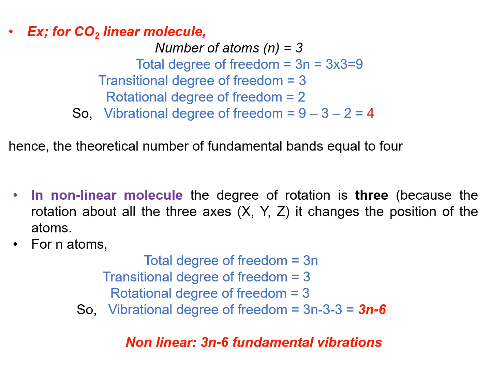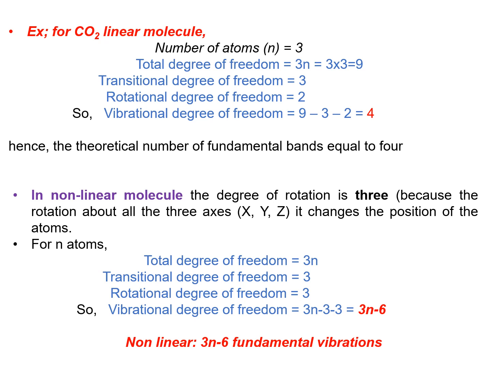For example, for n number of atoms, but here by taking carbon dioxide, the number of atoms is 3, 1 carbon and 2 oxygen atoms. So the total number of atoms is 3. Total degree of freedom, that is 3n, is standard. Substituting the n value, we get 9, which means the total degree of freedom is 9. Then the translational degree of freedom is 3.